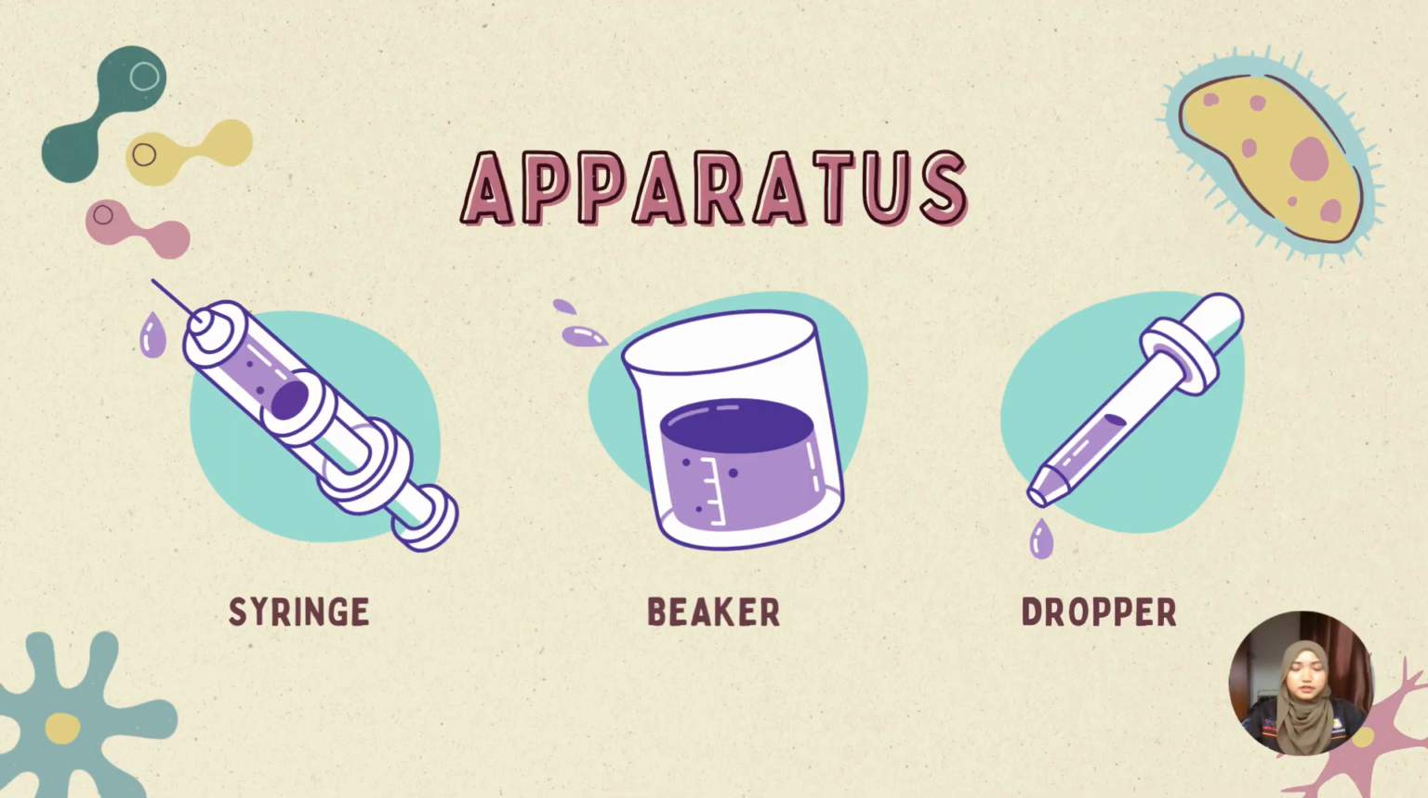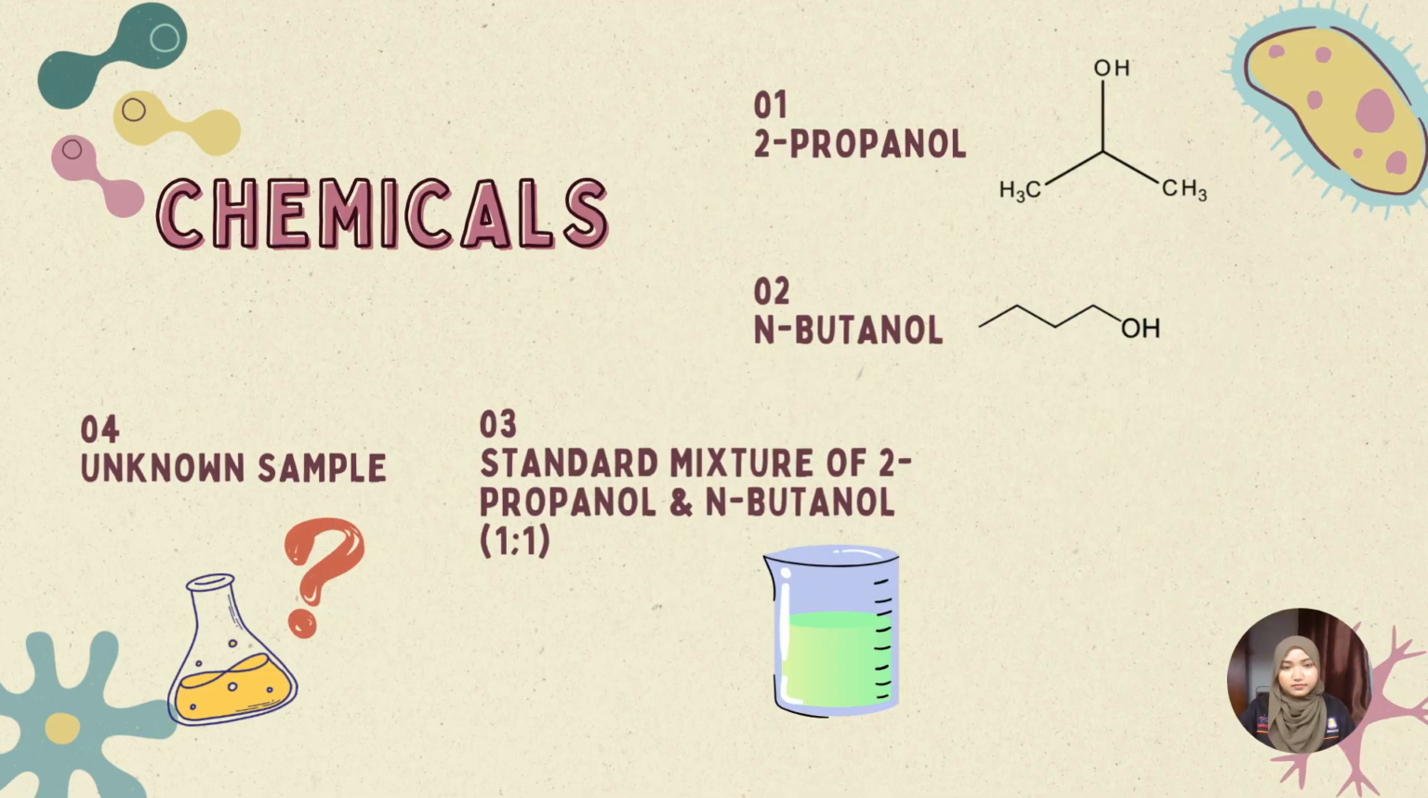These are the apparatus used during the experiment. The first one is the syringe. The syringe was used to accurately measure and inject a small volume of the sample. The second one is a beaker, which was used to prepare and temporarily hold the solution during the experiment. And the last one is a dropper that is used to transfer liquids drop by drop when only a small amount was required.